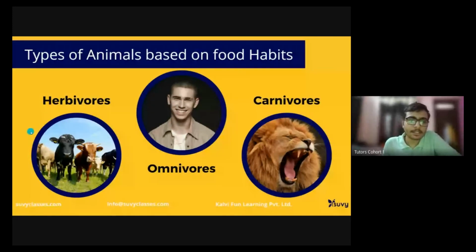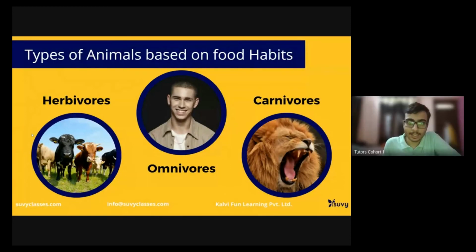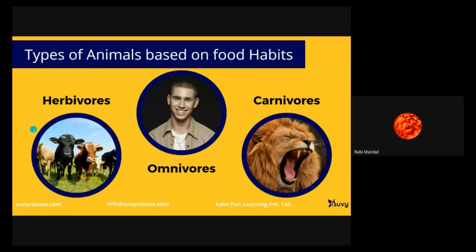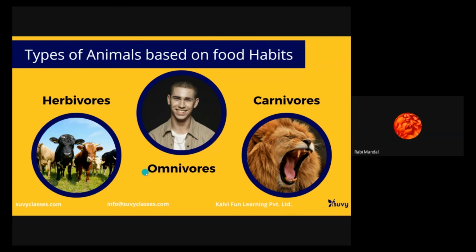Can you suggest some examples of herbivorous animals? You can just speak up or write in chat. Goats, then sheep, then elephant, then zebra, then giraffe, etc. Yes, there are many examples, right?